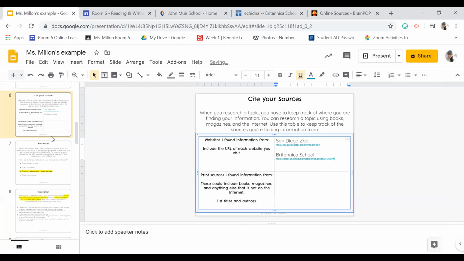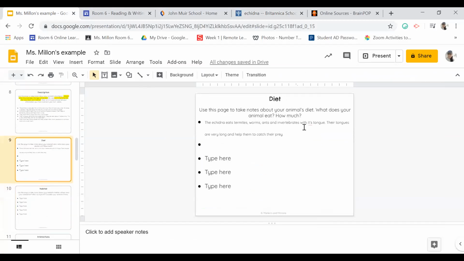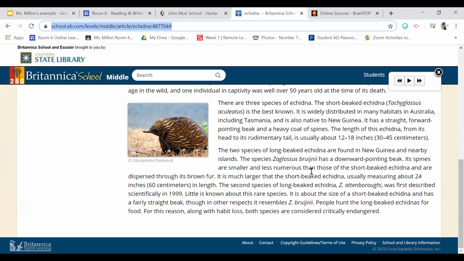Okay, and so now what I'm going to do is continue reading, see if I can find more information on their diet, and then I'm going to look on Google. I might go to a different source, paying really close attention to the website that I find that information from. But I think I'm going to find a lot of information in the database because it's probably one of the best places for you guys to search and find the information that you need.